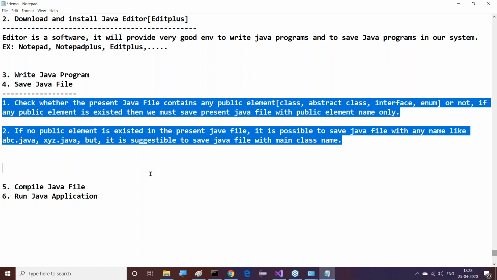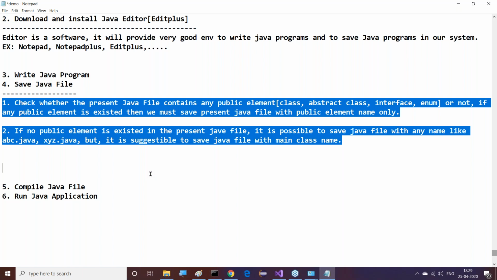In that situation, Java has given a suggestion. Instead of saving the Java file with any other name, try to save it with the main class name, the class in which we have written the main method.